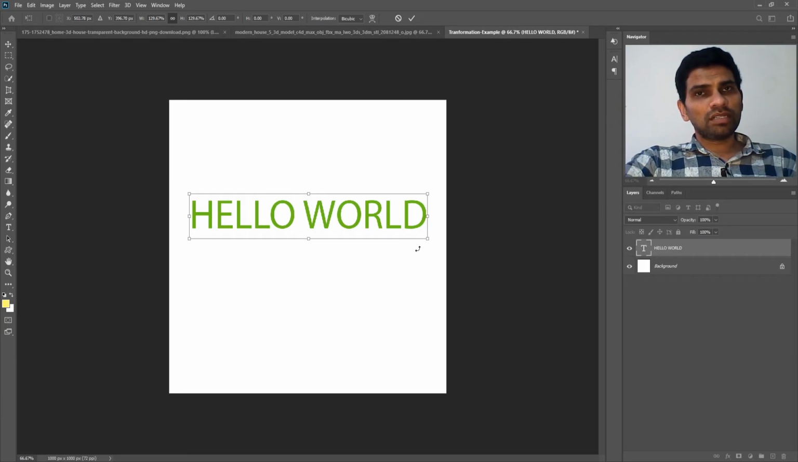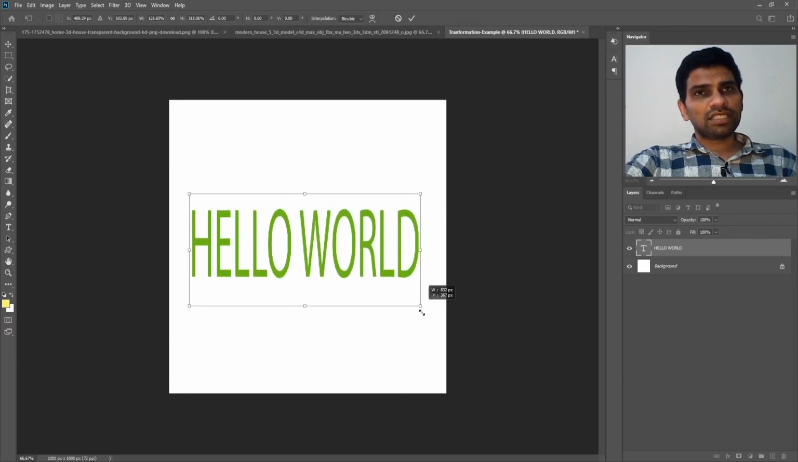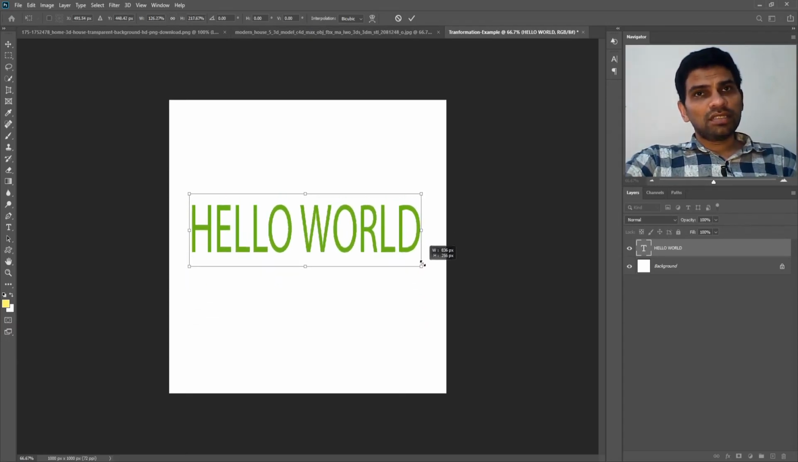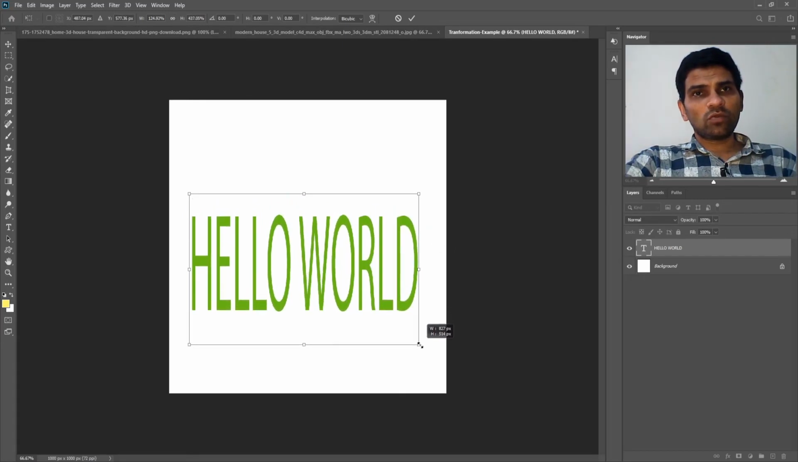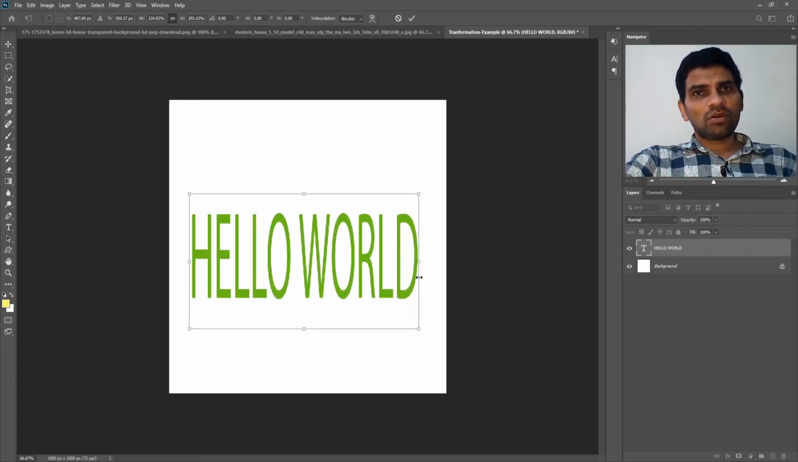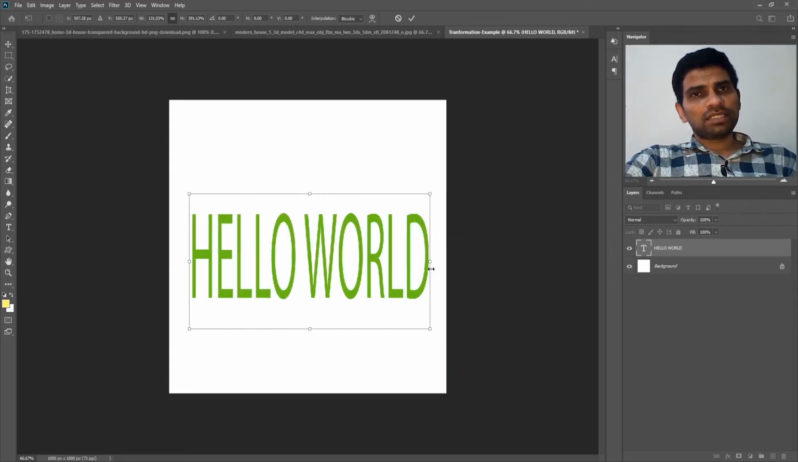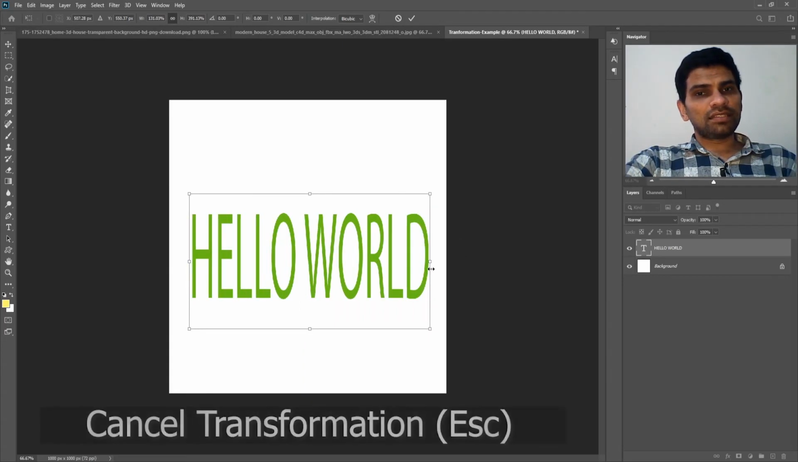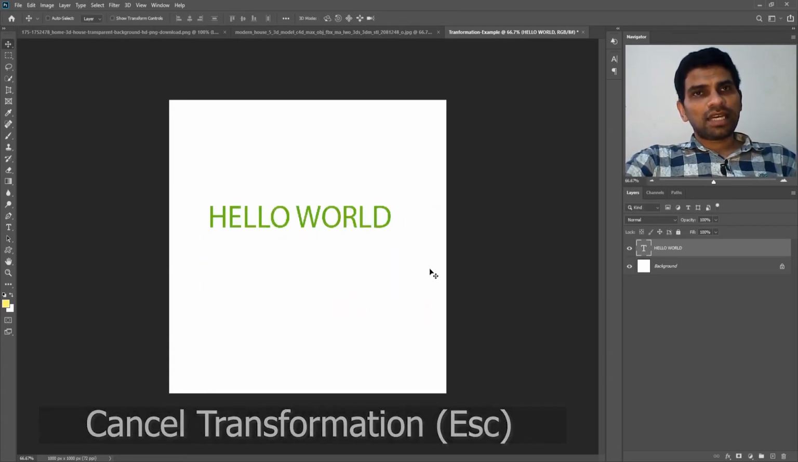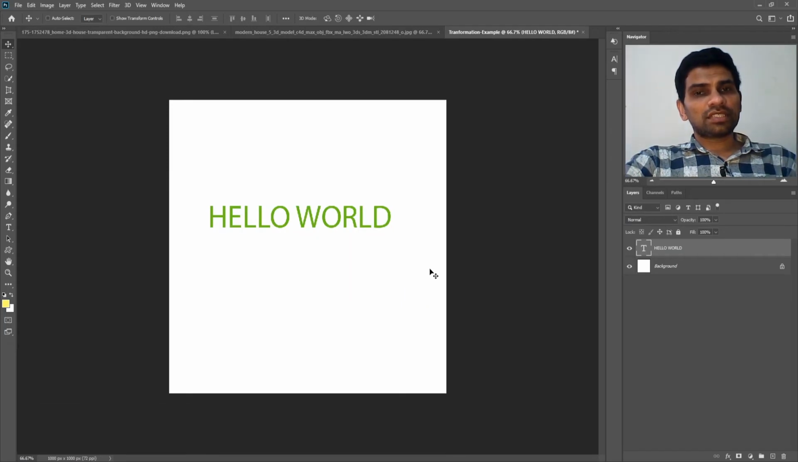So, for example, if I press and hold down Shift on my keyboard while transforming anything, this is not resizing proportionally. Instead, it is resizing one way. Same thing goes if I press and hold down Shift on my keyboard and try from left to right. I press Escape to cancel any transformation without applying it. The text is back to its original state.